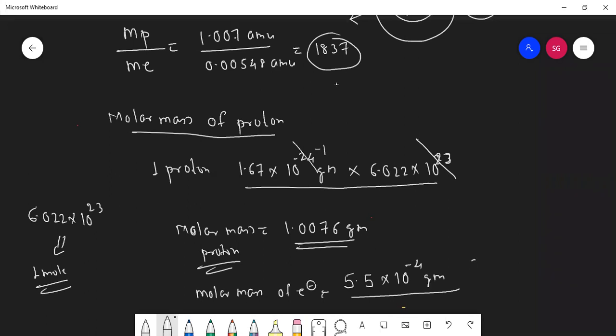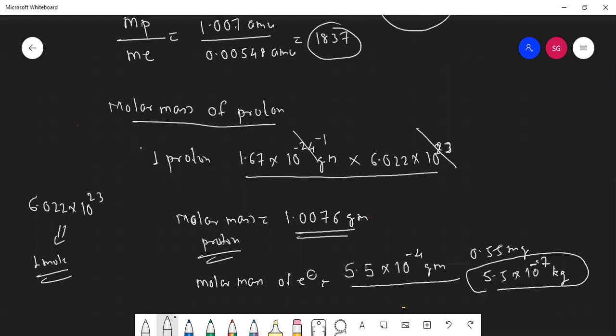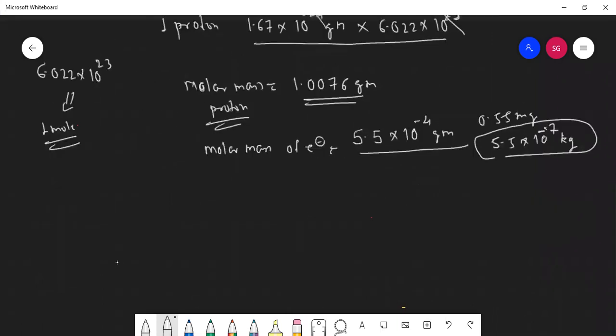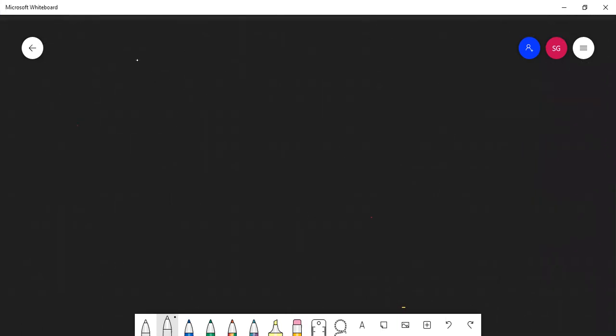Or it was 0.55 milligram, or it was 5.5 into 10 raised to minus 7 kg. That's why I said you need to remember the value. If you remember this value, students, you will solve the questions very fast. Okay. So now, students, discovery of proton is done, discovery of electron is done. So what is left now?